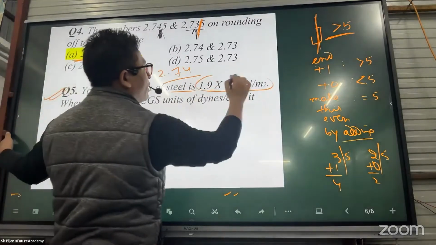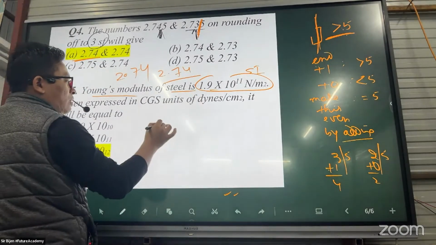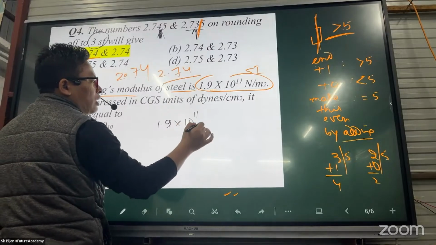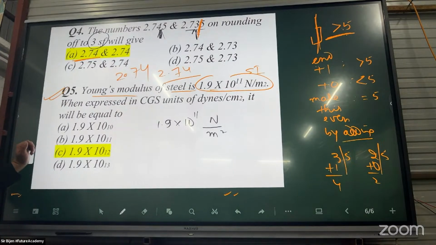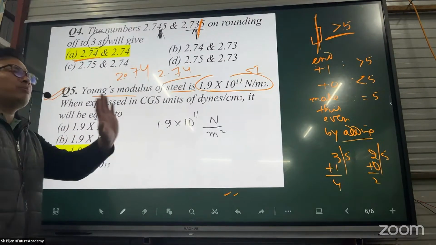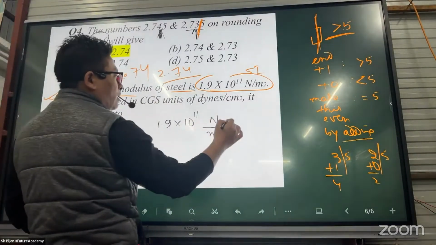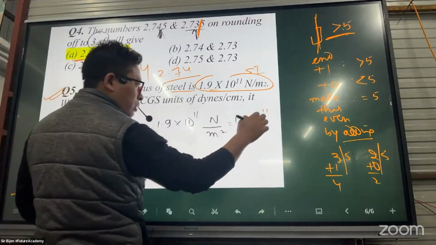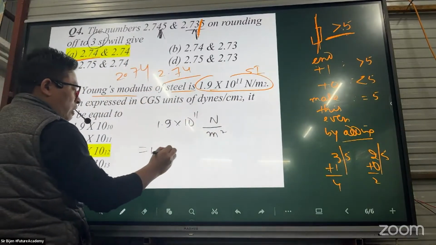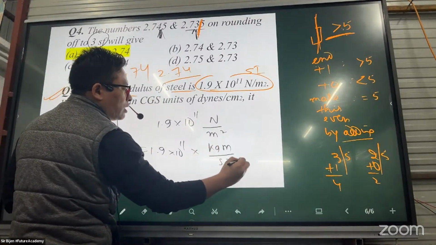Newton is kg meter per second square, so it becomes 1.9 into 10 to the power 11 kg meter per second square per meter square.